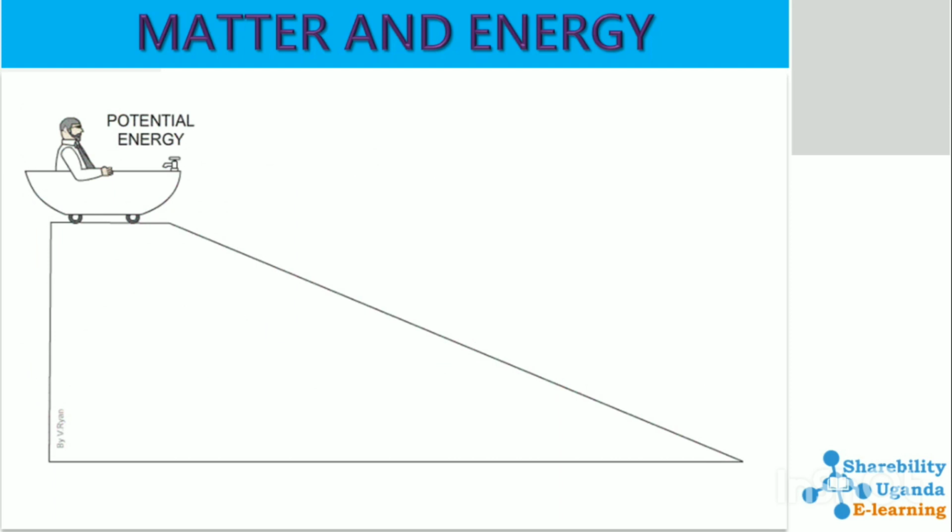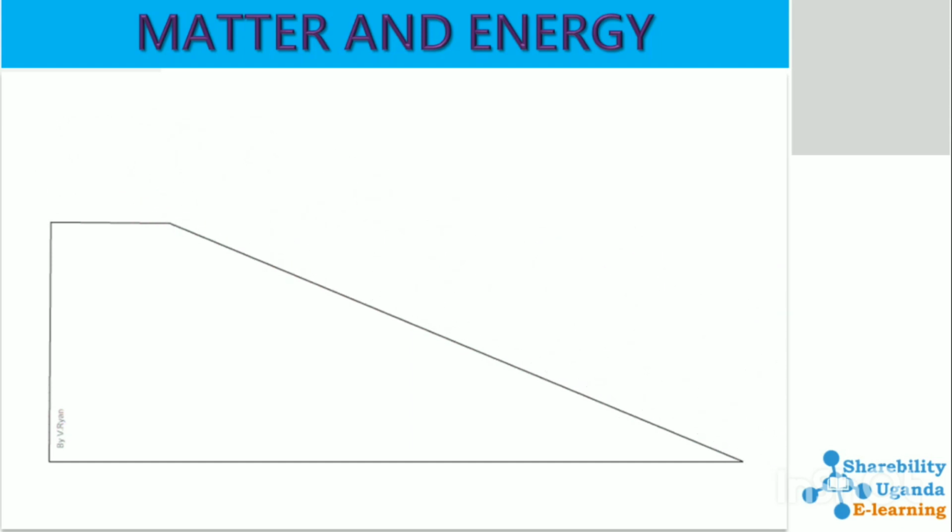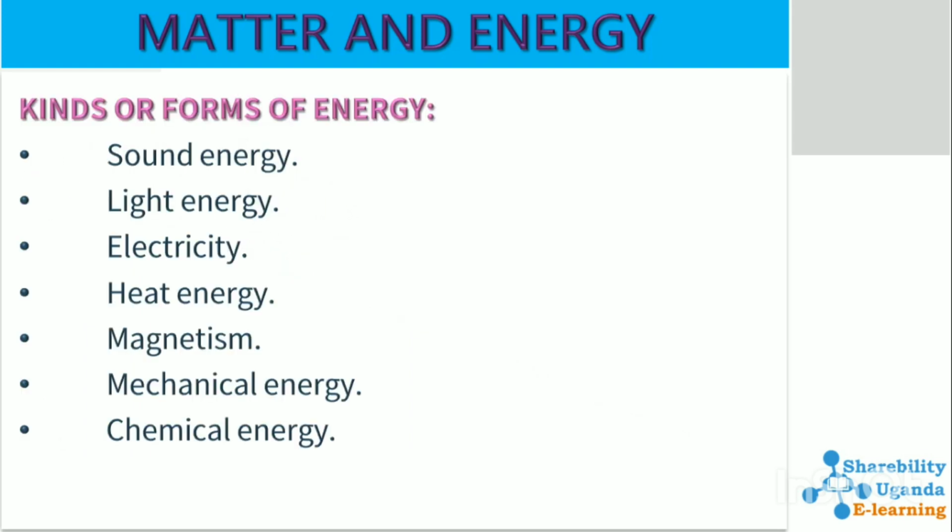You can see in that video, when at the top of that incline, that man in a bathtub possesses potential energy. But when the bathtub starts moving down the incline, it gains what we call kinetic energy. So I think you can now differentiate between kinetic energy and potential energy.